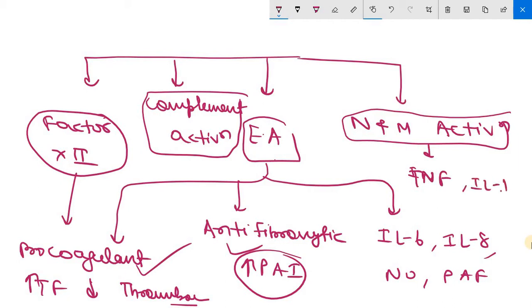Now, neutrophil and monocyte activation can lead to release of tumor necrosis factor, as well as interleukin 1, as well as HMGB1, that is high mobility group box protein 1. Clear? And this will promote endothelial activation. Complement activation also promotes endothelial activation. Clear? Now we will discuss the effects of all these, how they are affecting again.